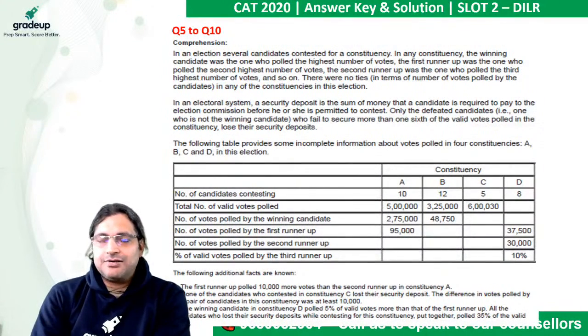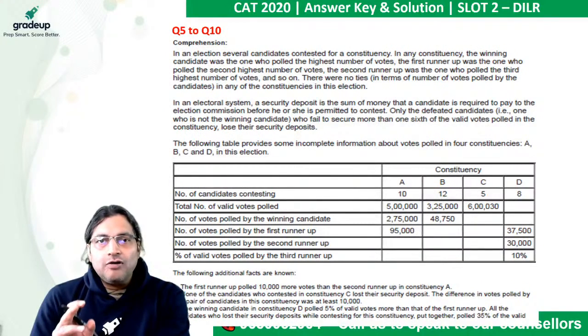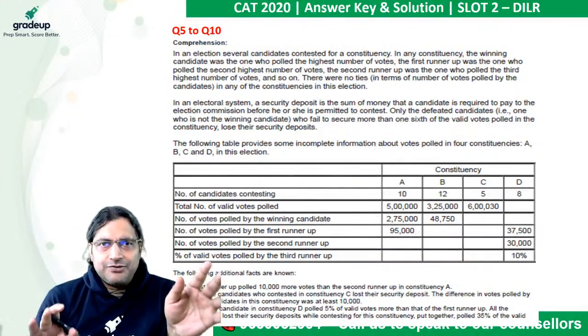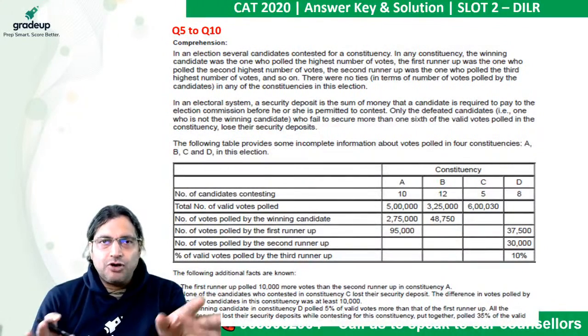Okay, all right. So look at this. Questions 5 to 10. First of all, you have a set of 6 questions. How many of them are quite doable? Out of these 6, of course, I have this benefit of doing this set from home because this was not my slot.